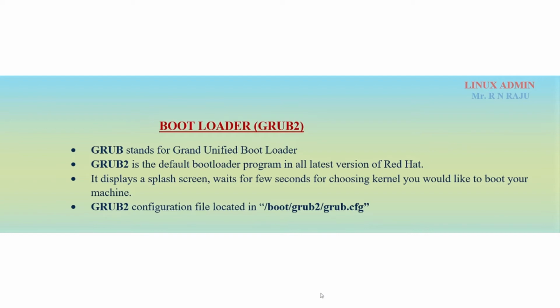It displays a splash screen and waits a few seconds for you to choose the kernel you would like to boot your machine with. The GRUB2 configuration file is /boot/grub2/grub.cfg. Actually this is the GRUB configuration file.